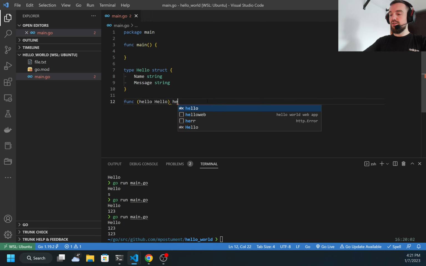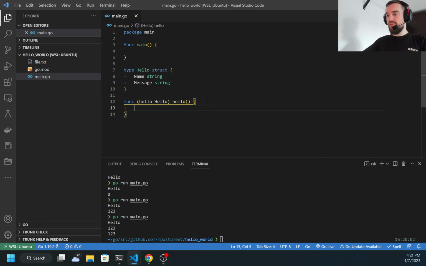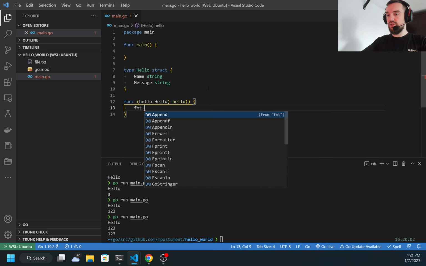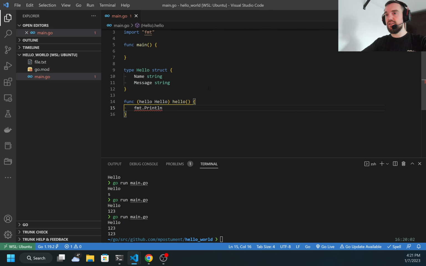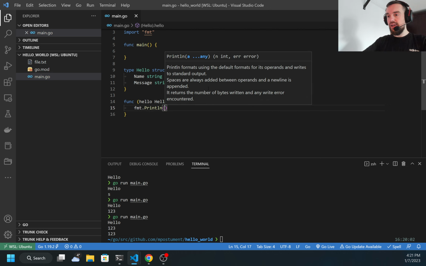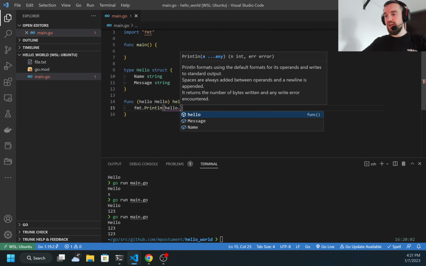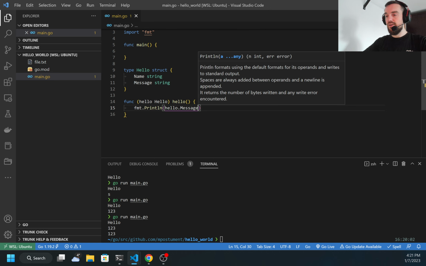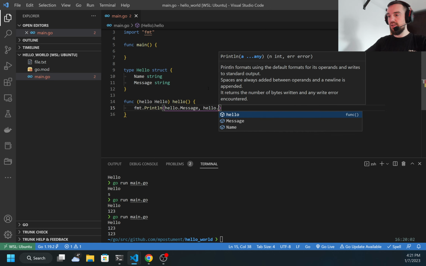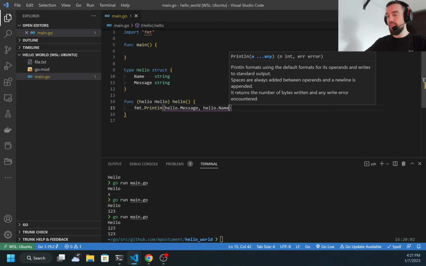And next I need to define the function name, which will be Hello, and my function body. Now simply I can print line, and here I can use h, and as you may see, I have access to my struct fields, so I can say h.message, and I can have the name.